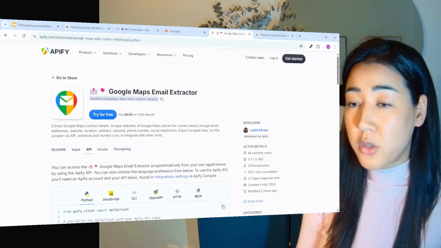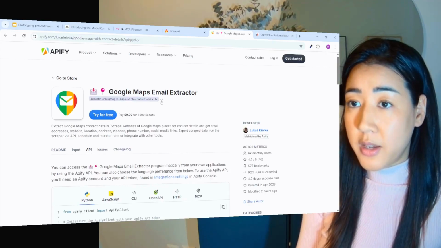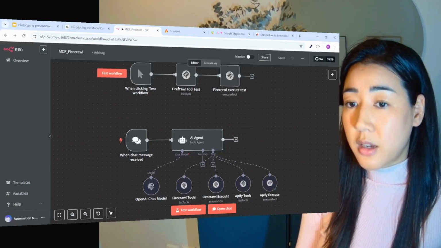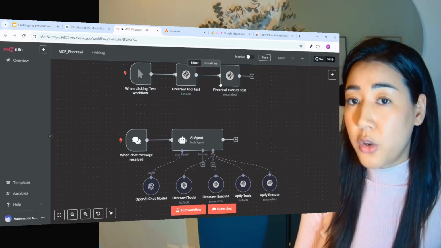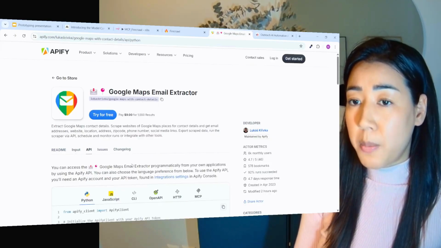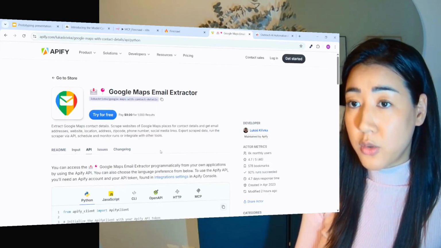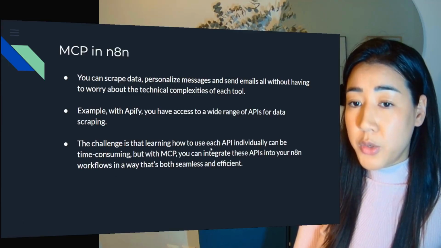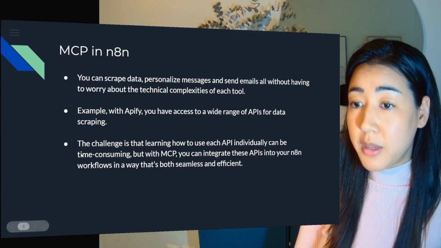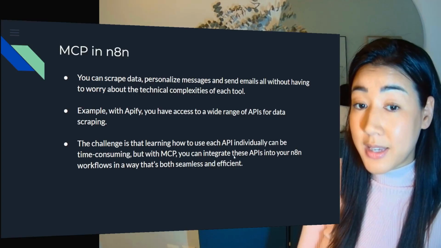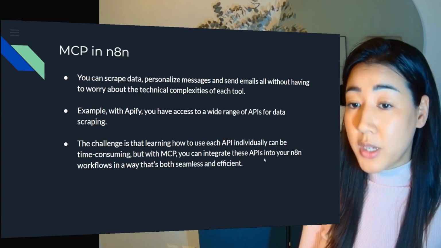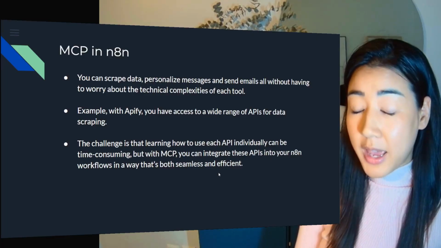But now all you have to do is to just copy this link right here and insert this inside of n8n, inside of the right tool, and the MCP is going to learn everything that it needs to know about this tool for you so that you can use it. So the challenge is that learning how to use each API individually can be time consuming. With MCP, you can integrate these APIs into your n8n workflows in a way that's both seamless and efficient.